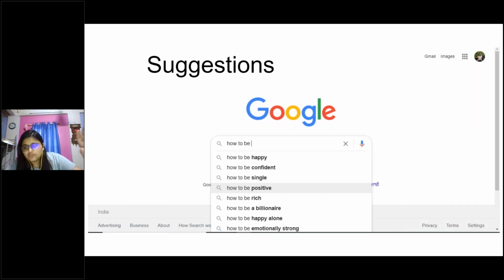So this how will be a different node, to will be a different node, be will be a different node, and then the be node will have multiple children. Happy will be one child, confident will be another child, single will be another child. So basically, you can modify it to store words itself in every node instead of storing characters. So that is how this can be implemented.